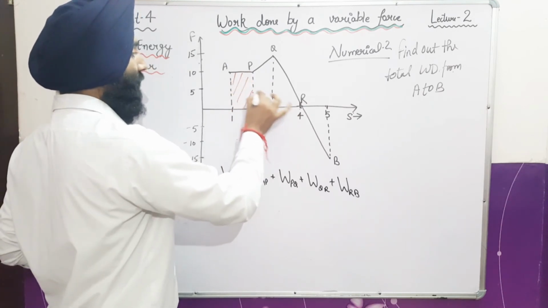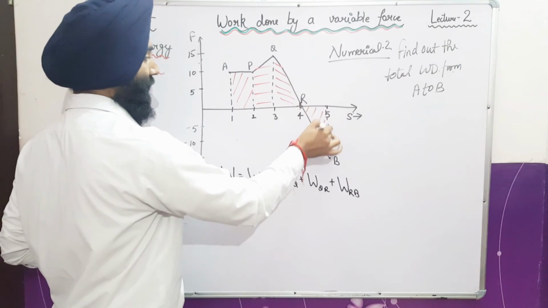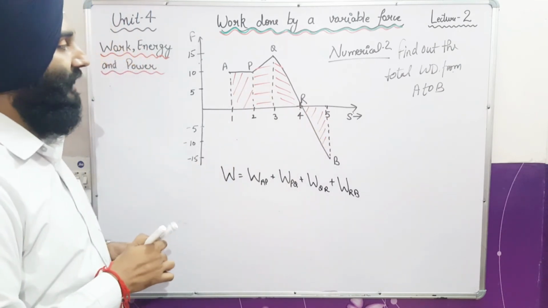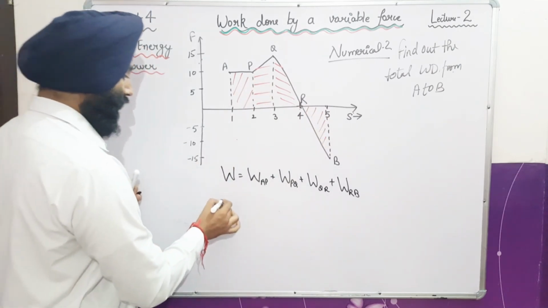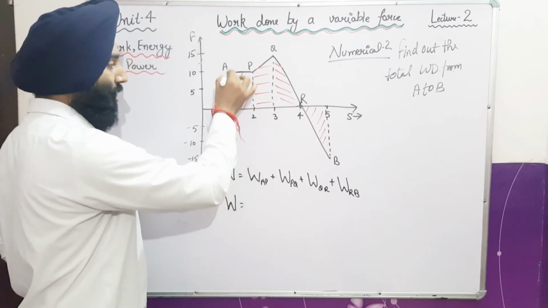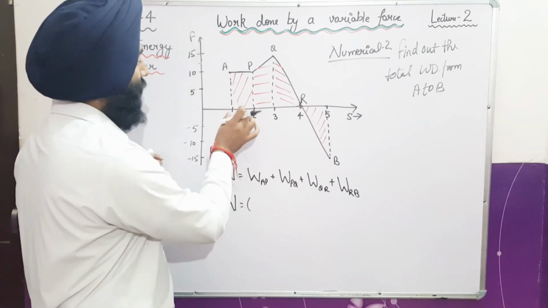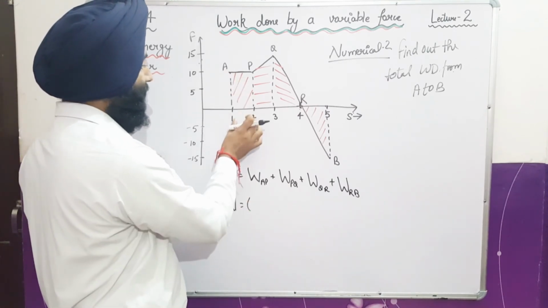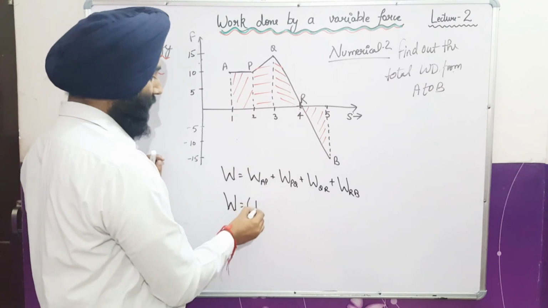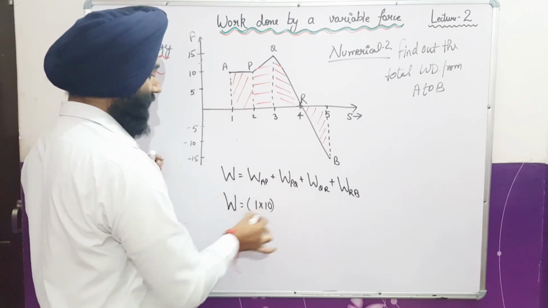So work done in this case we have to calculate by simply calculating the area under the curve. Inside these curves, kids, what do we have to do? We have to calculate the area. Fine. So how many areas do I have? We have 4 areas here. So we have to calculate the total work done. This first area is a type of rectangle. So area of rectangle is what? Length into breadth, right, and base into height. So base is 2 minus 1 is 1 multiplied by height. Height is 10. So this is the first work done.